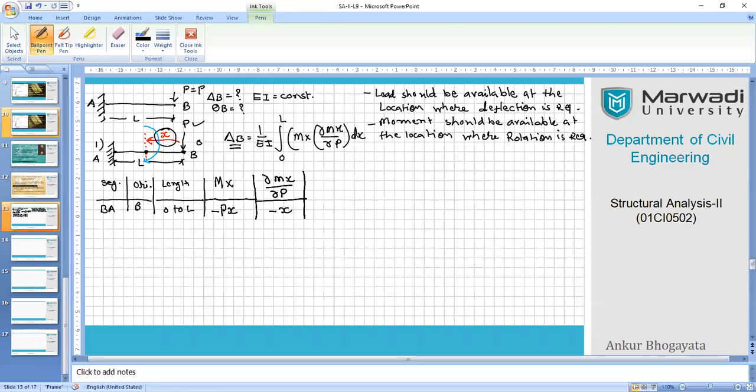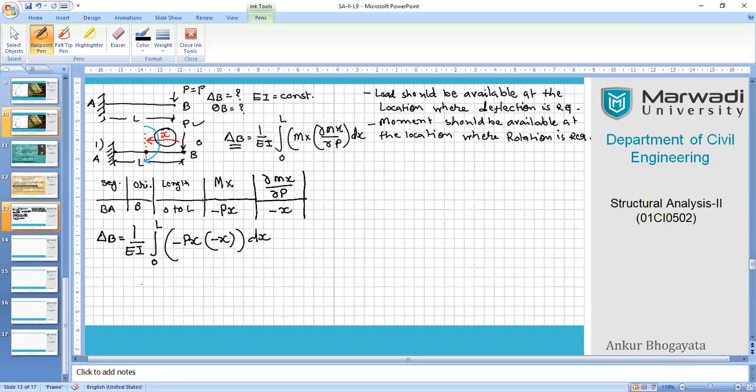Now, since we have EI constant, we'll keep it outside. So for delta B, I'm going to use this equation, simple. So 1 upon EI, right? I hope it is clearly visible to you. The length range is 0 to L, so it remains 0 to L. And then I have Mx, that is -Px, into ∂Mx/∂P, that is -x, and then I have dx.